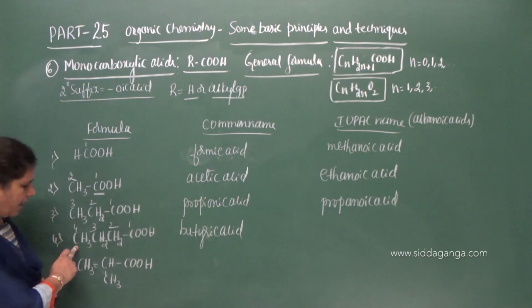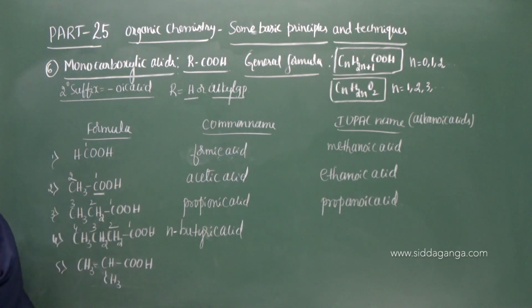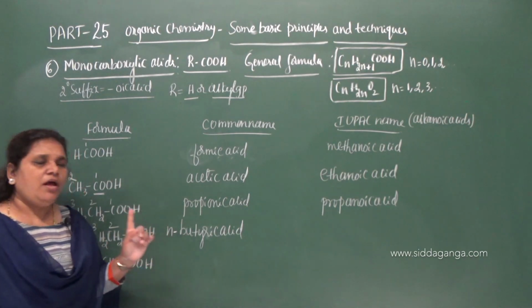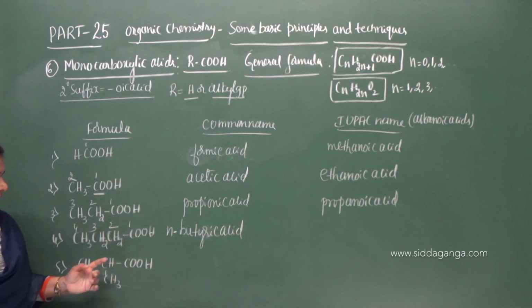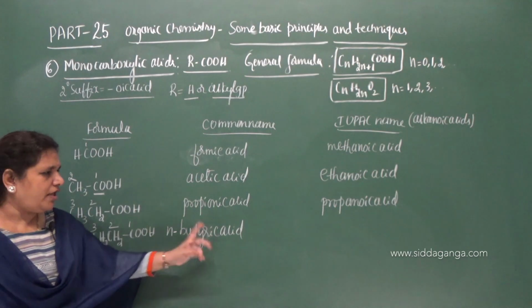Since the carbon chain is straight here, you can name it as N-butyric acid. N here stands for the normal chain of carbon atoms. So the carbon chain is straight here, therefore N-butyric acid.